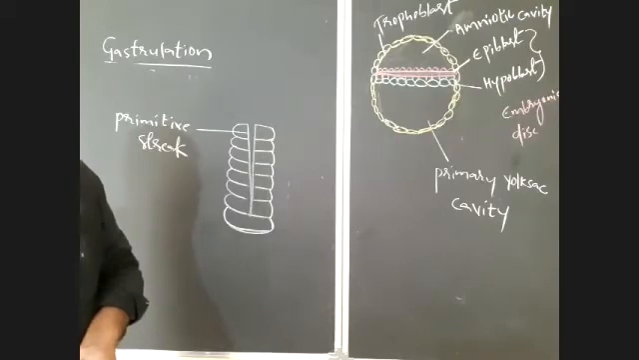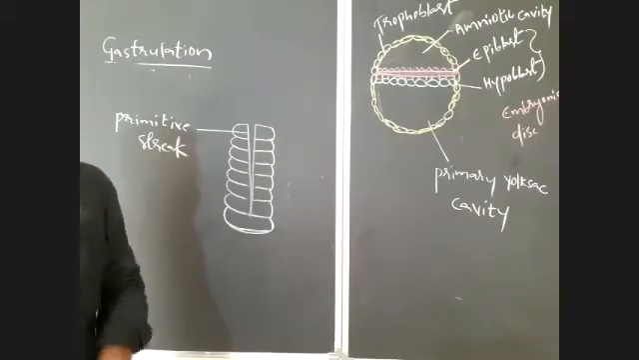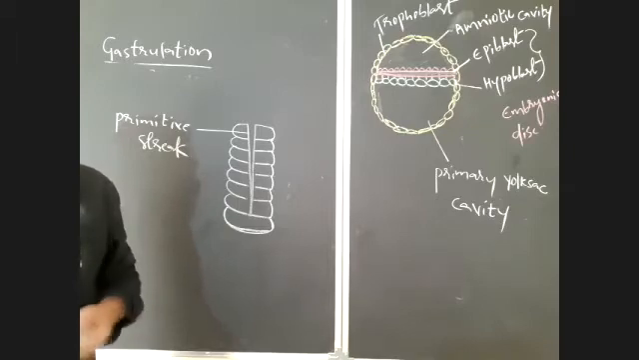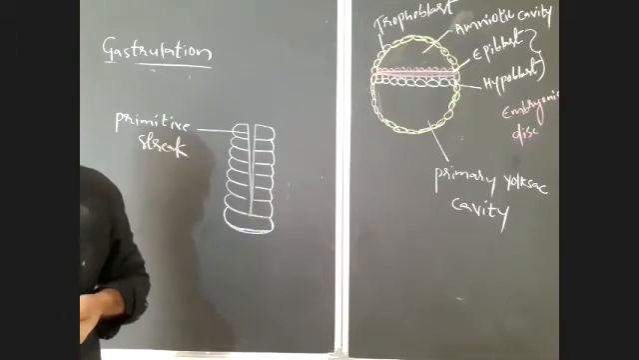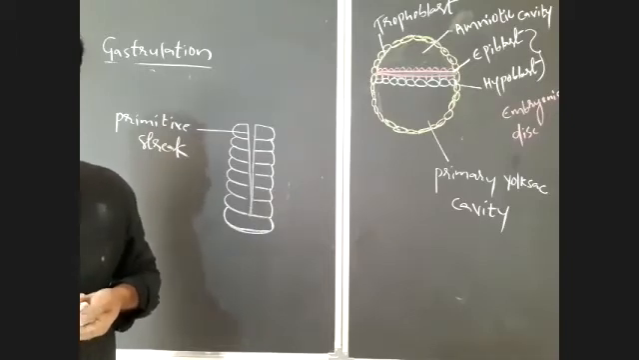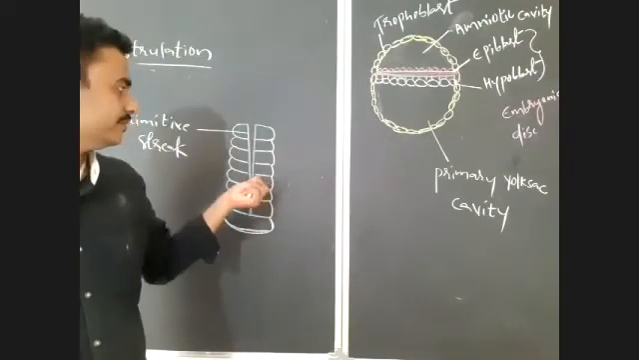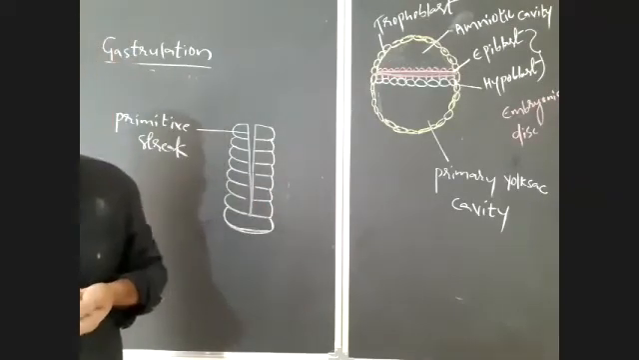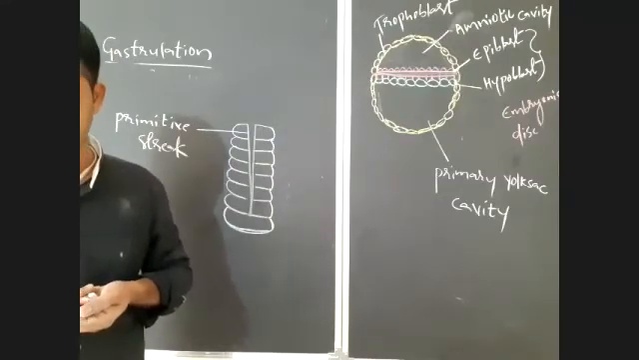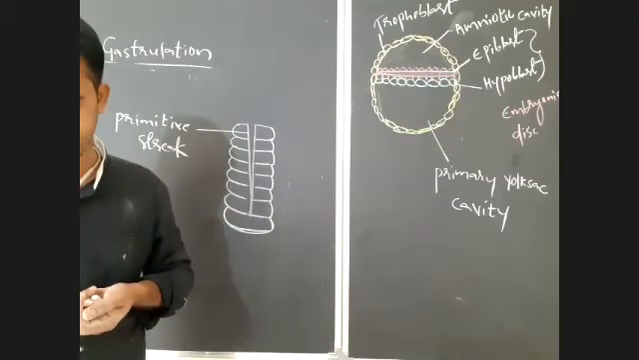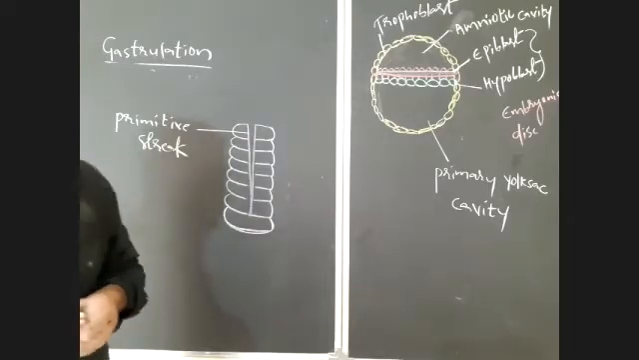So what is the primitive streak? The formation of a deep groove in the dorsal surface of the epiblast in the posterior anterior direction. That you should notice.